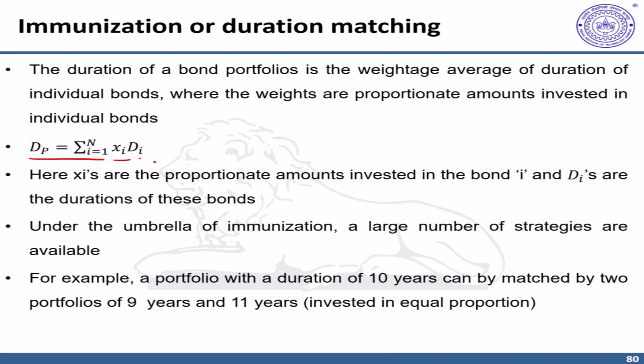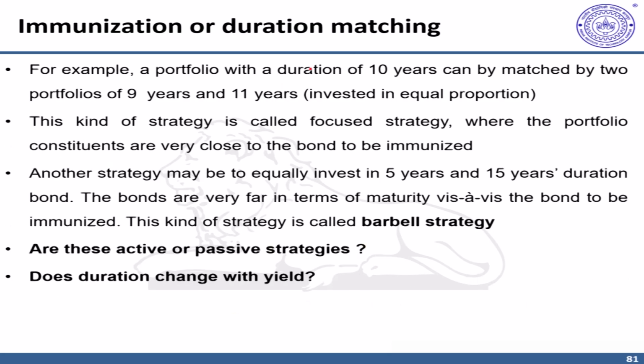Now, under the umbrella of immunization, a large number of strategies are there. For example, if you have a portfolio with duration 10 years and its duration is matched by a portfolio of 9-year and 11-year bonds invested in equal proportion, this is one strategy. This strategy is called focus strategy, when the constituents of the portfolio are very close to the bond immunized. Another strategy is if you invest in 5-year and 15-year kind of duration bonds, their overall duration is also similar to the maturity of a 10-year bond. And this kind of strategy is called barbell strategy.